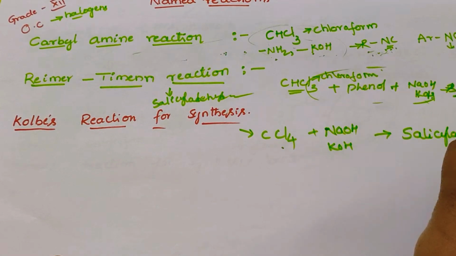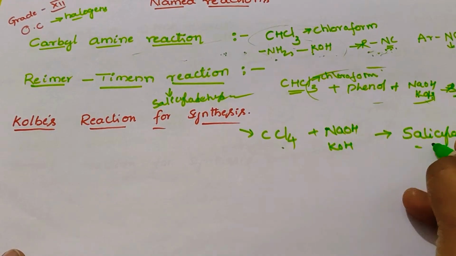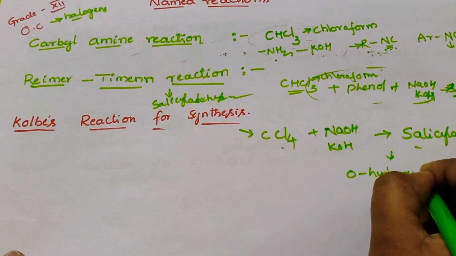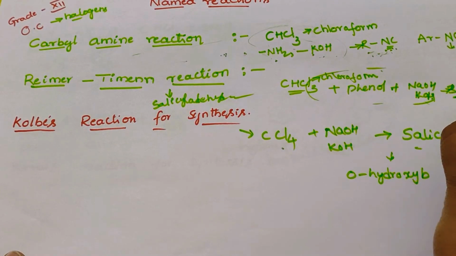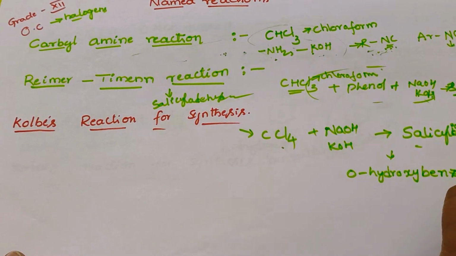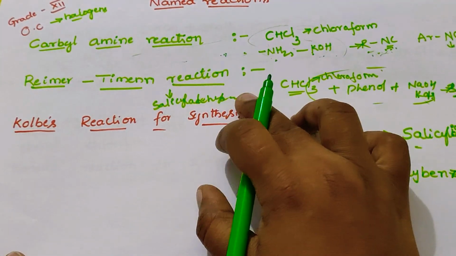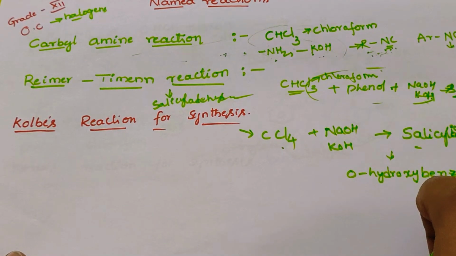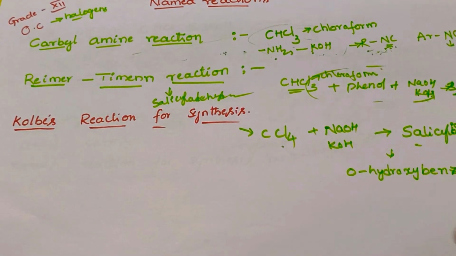These reactions are very important in the board examination for second year students. In the Reimer-Tiemann reaction, salicylaldehyde is formed, and in Kolbe's synthesis, salicylic acid will be formed. This is also called orthohydroxybenzoic acid.